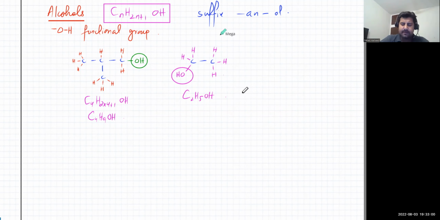"An" बीच में आ जाता है, that doesn't mean anything at the moment. बाद में it would mean something, but the name will end with "ol". So you'll have meth, and it's going to be methanol. ठीक है. So that's how the name will be written. Meth means 1 carbon atom. ठीक है. Remember, meth, कितने carbon atoms? That's 1. So it's got 1 carbon atom.